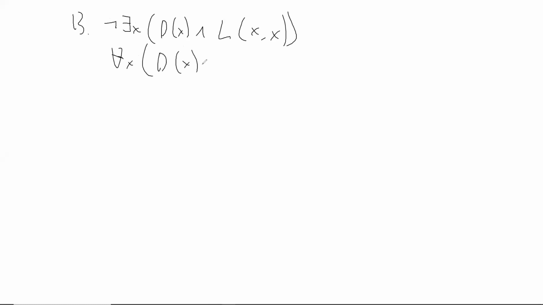Okay, number 13. No dog is larger than itself. There does not exist an X such that X is a dog and X is larger than itself. Again, you could equivalently write this. Both of these are fine. They say the same thing.